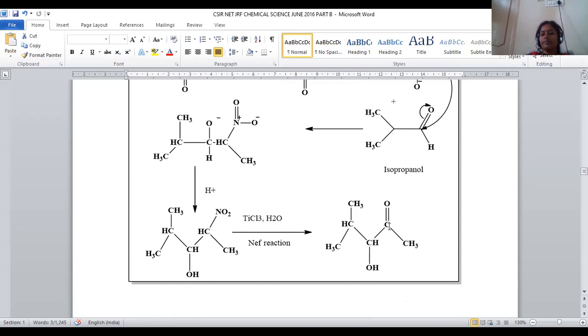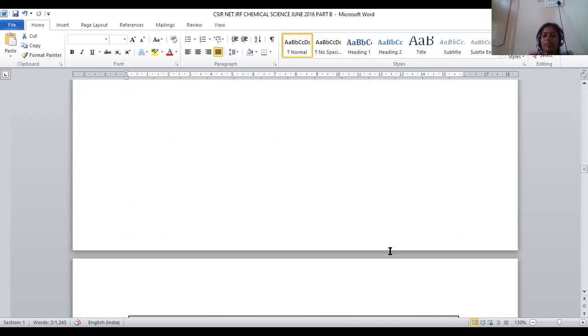So within the compound we have second position carbonyl, third position hydroxy, fourth position methyl. What will be the IUPAC name of the compound? 1, 2, 3, 4, 5. So 3-hydroxy, 4-methyl, pentanone. 2-pentanone will be the name of the compound.